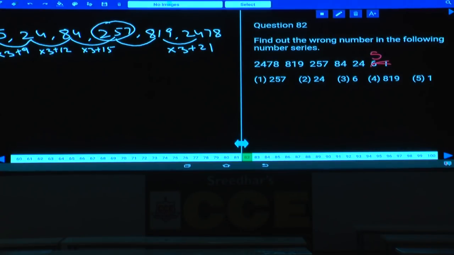252 plus 15, what should the number be here? 267 is the correct number.